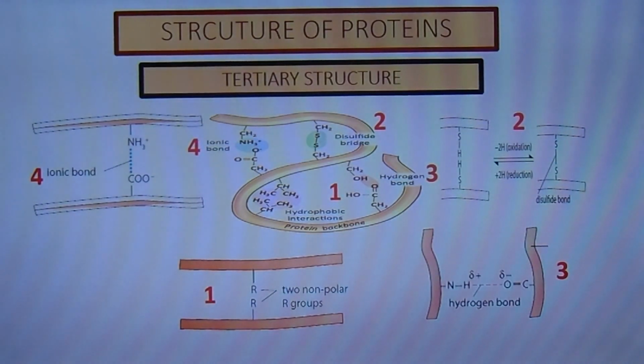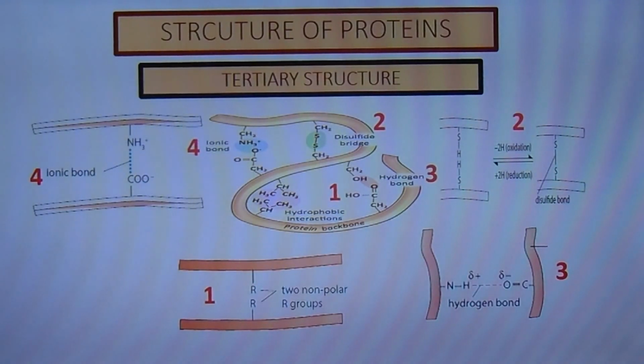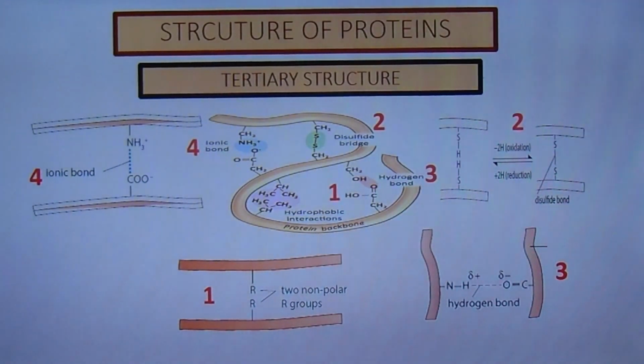Disulfide bonds, shown as number 2, are covalent linkages between sulfur-containing side chains of cysteines. They are much stronger than the other types of bonds.